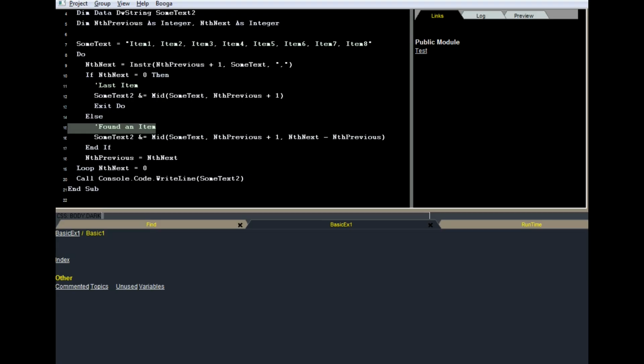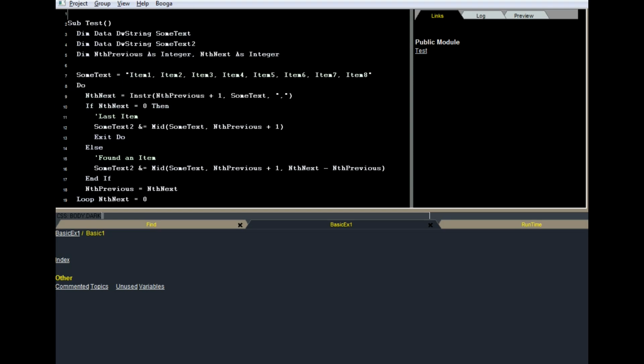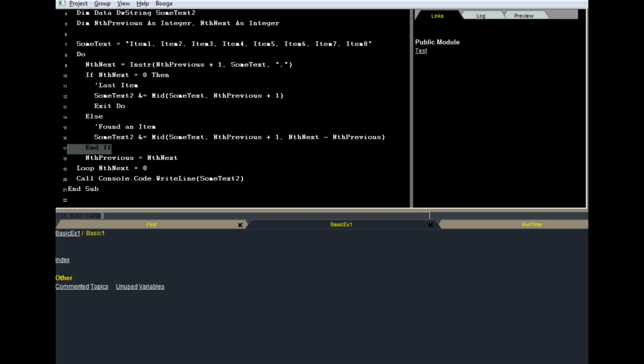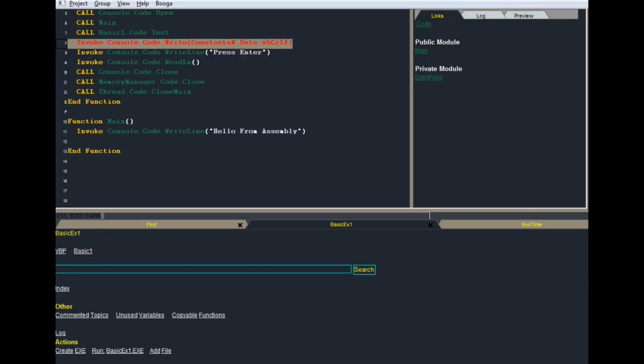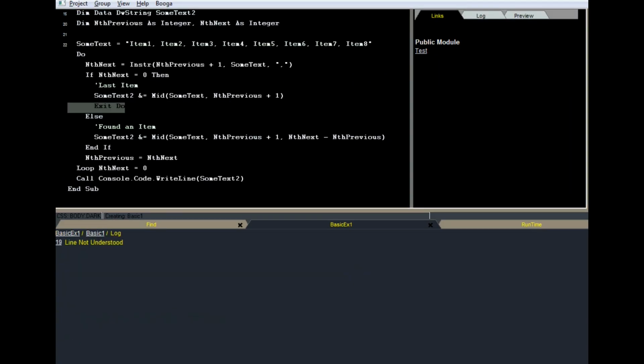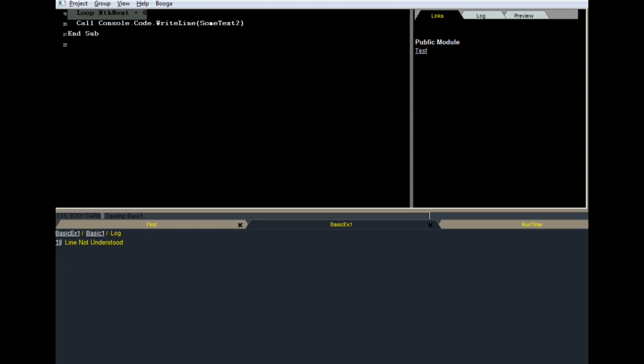There. That's BASIC. Looks a lot like BASIC, don't it? Let's compile that. See if it runs. See how well I did here. Go back here, create the exe. Line not understood.